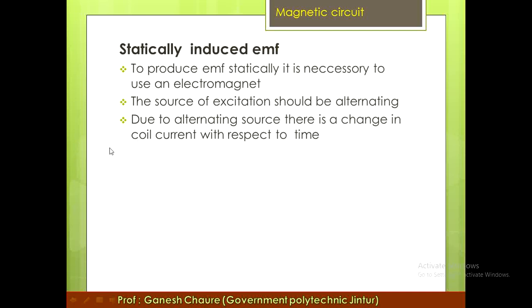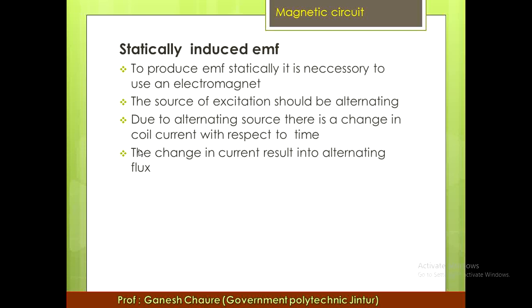In the last example, the change in current we obtained by changing the value of resistance. Then the current will change. Due to an alternating source, there is a change in coil current with respect to time. So the change in current results in alternating flux. Our aim is to obtain the change in flux.